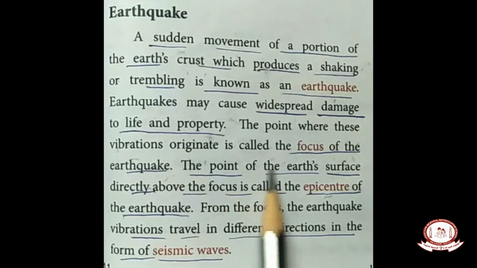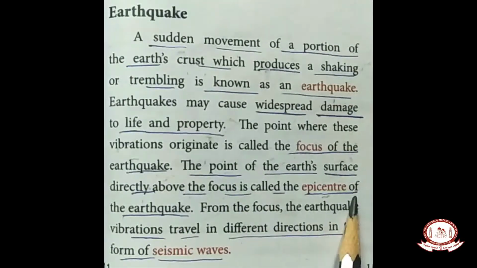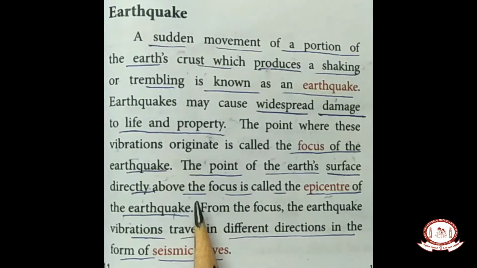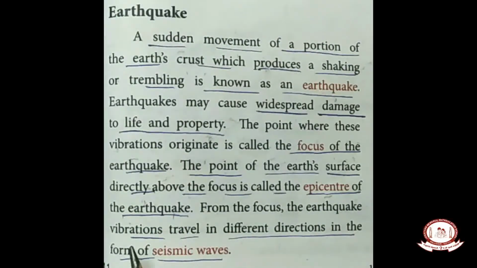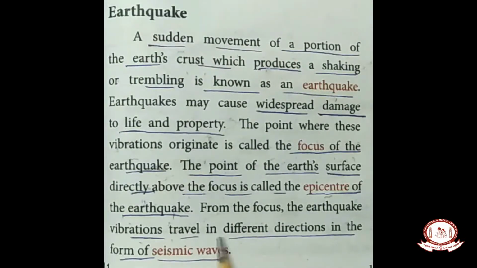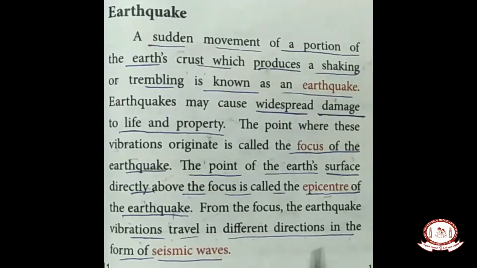The point on the earth's surface directly above the focus is called the epicenter of the earthquake. From the focus, there is shaking of the earth on the surface directly above in the earth's crust. So that point directly above is said to be the epicenter of the earthquake. Then from the focus, the earthquake vibrations travel in different directions in the form of seismic waves.